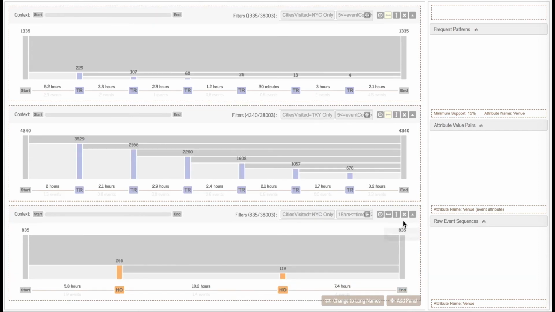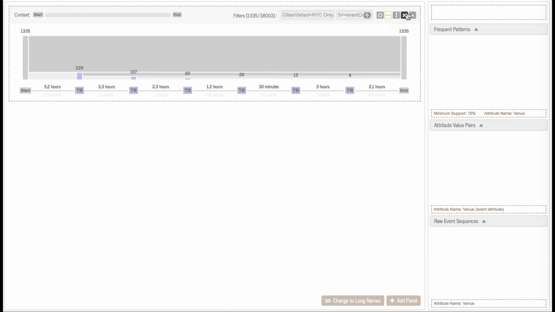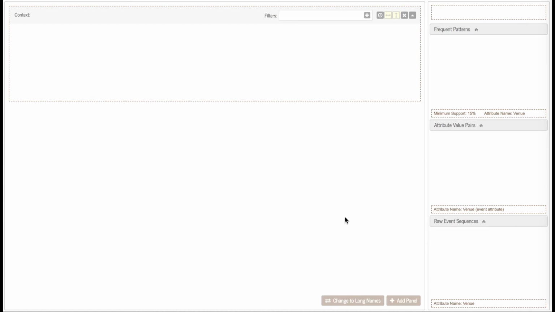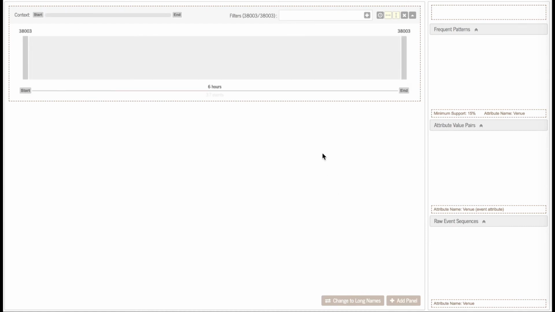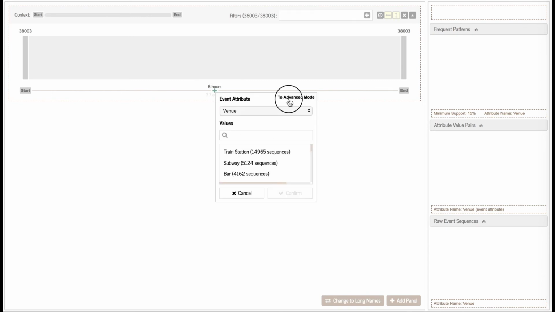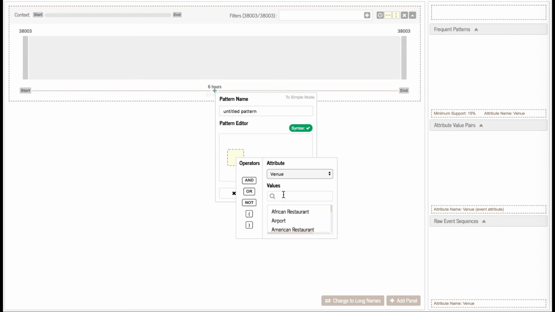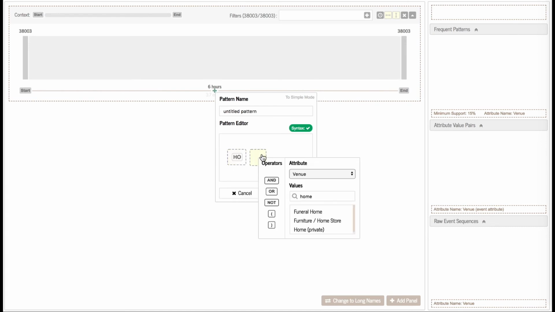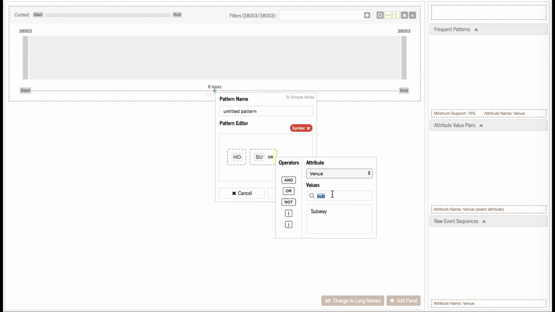Finally, Jane wants to know whether there's any common pattern of a typical day in New York City and Tokyo. Many people start their days by commuting to somewhere else and end their days by commuting back home. She wonders if people do similar things in between. Using the advanced mode, she creates the leaving home pattern. This pattern has a home event followed by a subway or bus station event.